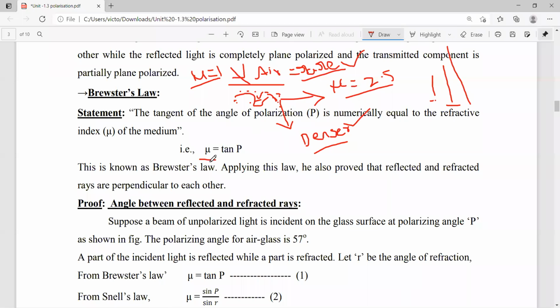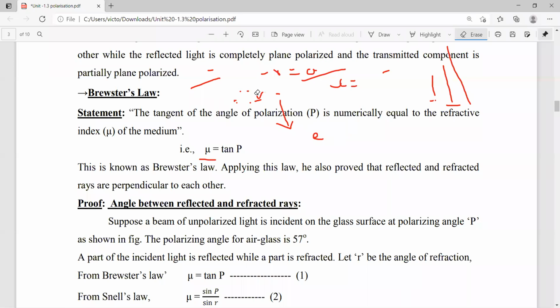Once again, we go to the original concept. What is the statement of Brewster's law? The refractive index of the medium is equal to the tangent of the angle of polarization.